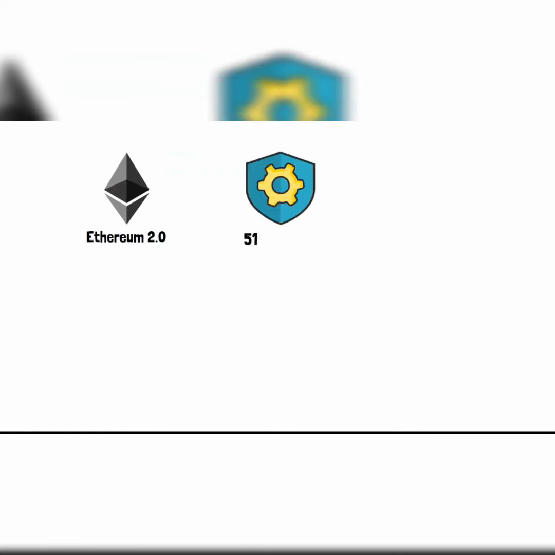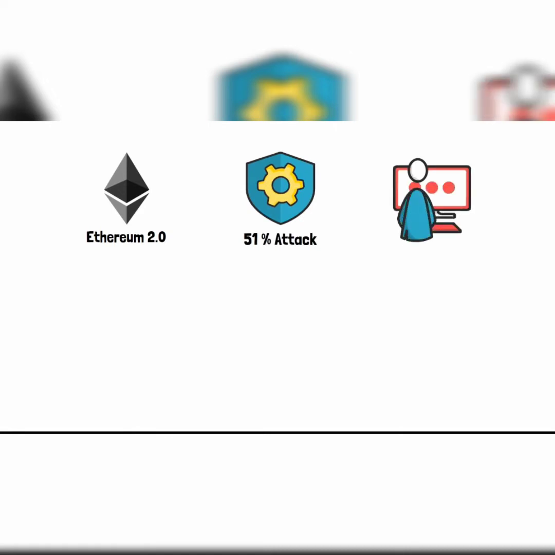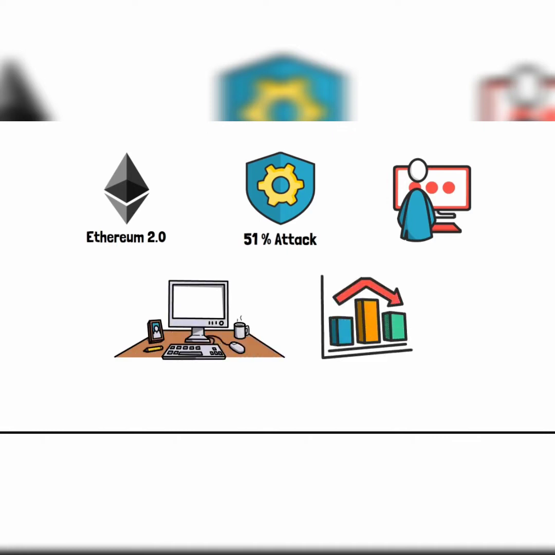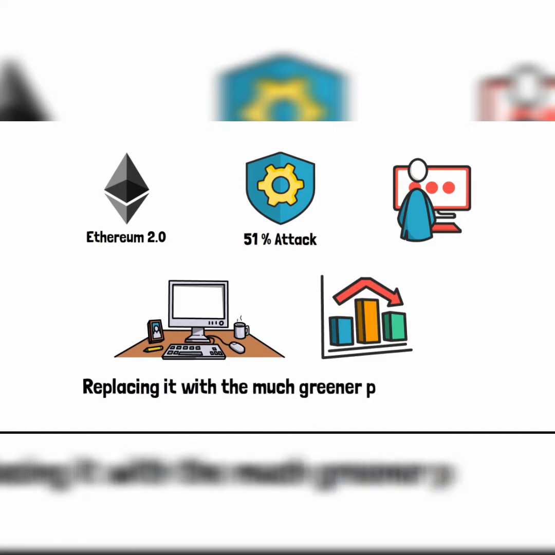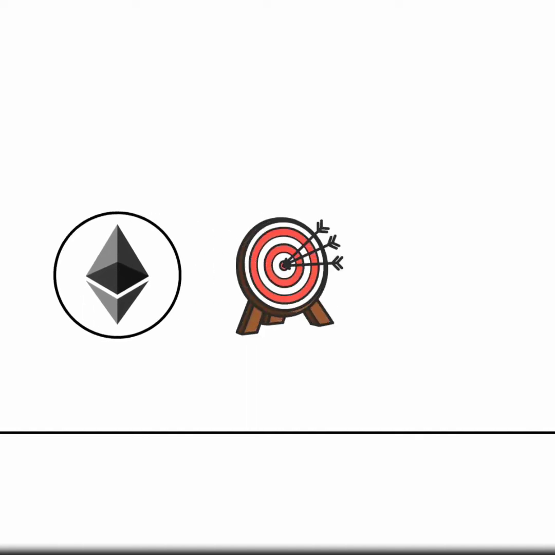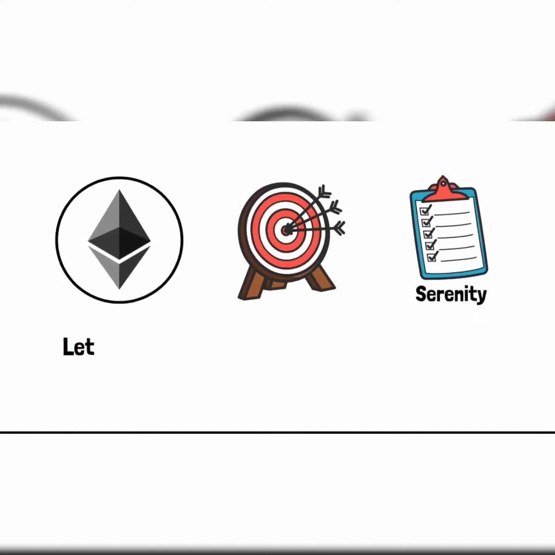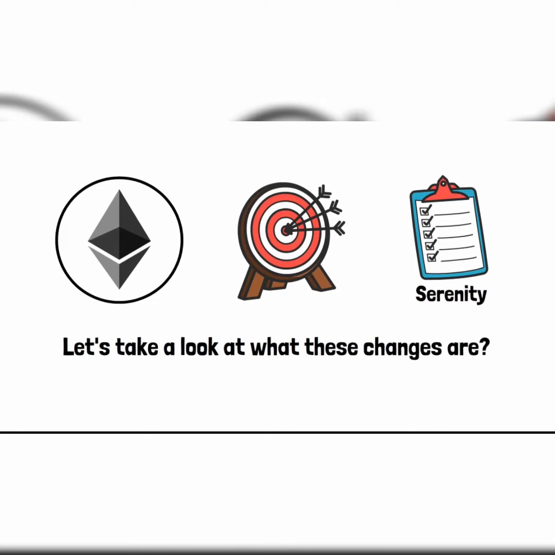Ethereum 2.0 is capable of protecting itself from a 51% attack where a hacker would have normally been able to force his way through. Additionally, Ethereum 2.0 aims to make the computer-intensive task less demanding, reducing the proof of work and replacing it with a much greener proof of stake. You can put this under the aims or objectives of Ethereum 2.0. Like any other task, achieving these goals demanded action. We call this list of changes Serenity, or Ethereum 2.0. Let's take a look at what these changes are.